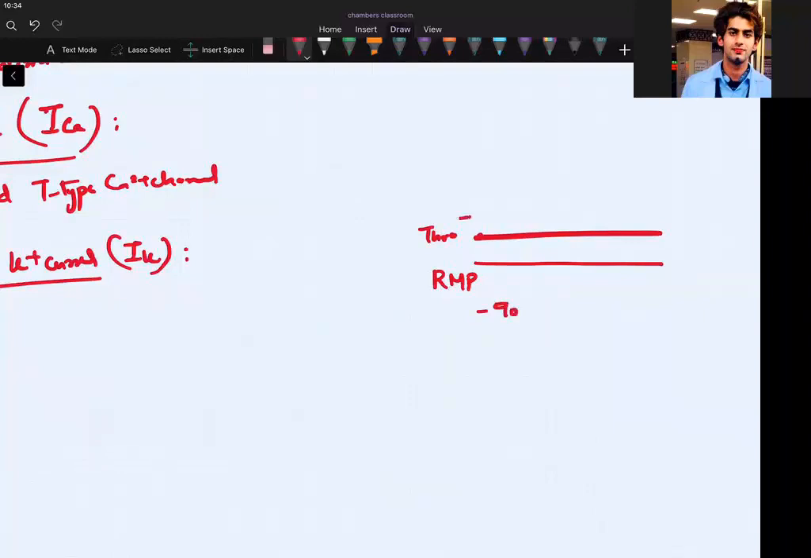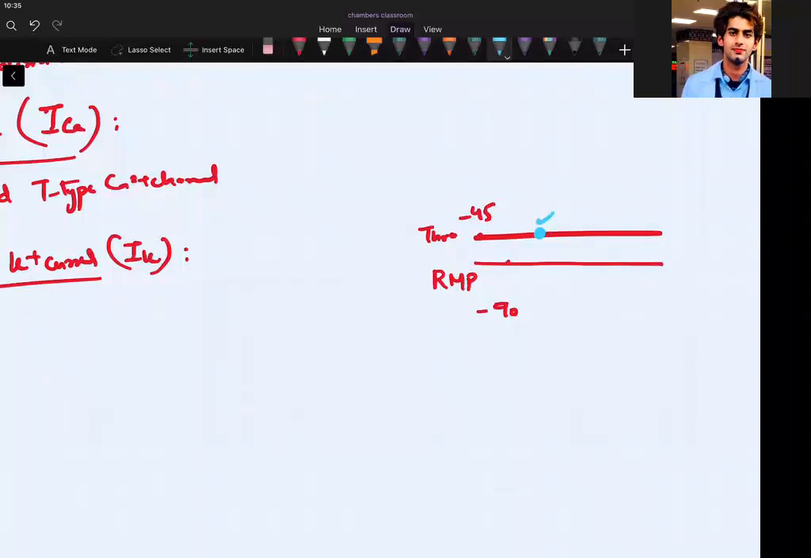-90, threshold was at -45. That means what is threshold? It is at this point only that I will be getting the depolarization. My action potential will start, isn't it? Isn't it, guys? Please answer me. Action potential will start at this blue point.